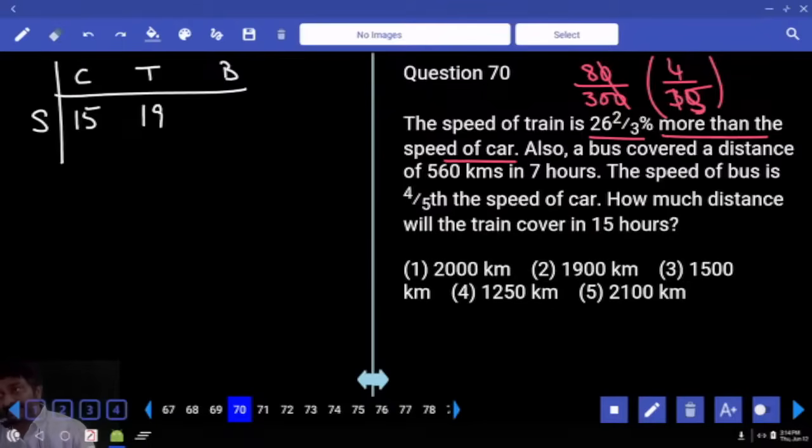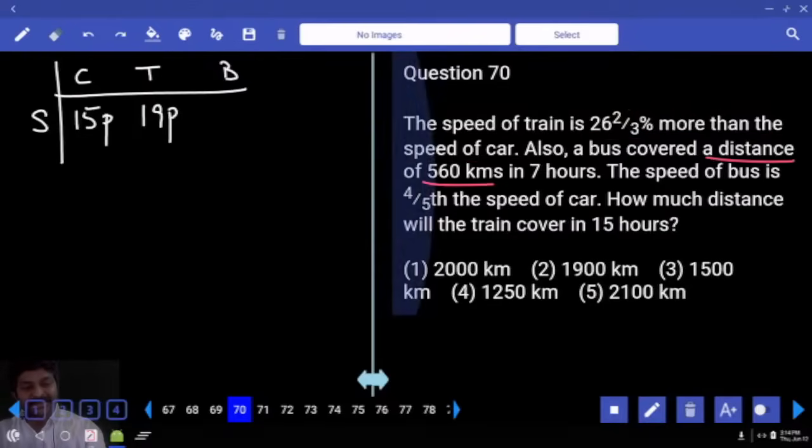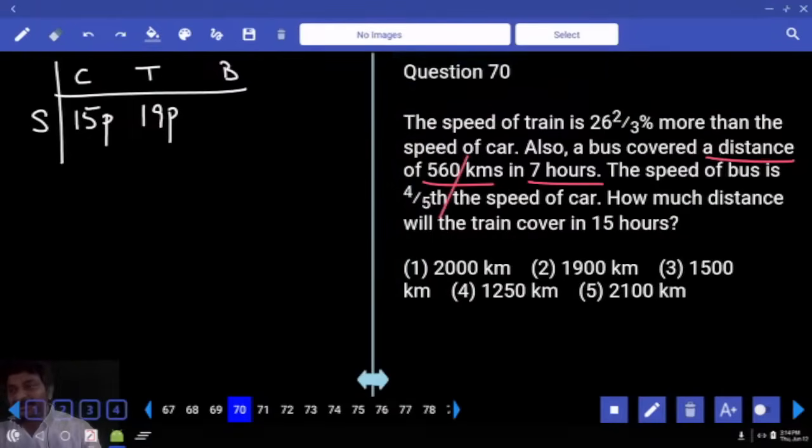They are not in terms of numbers, they are in terms of parts. The bus covered a distance of 560 kilometers in 7 hours. Then per hour, it will be divided by 7. 560 divided by 7 is 80 kilometers per hour. This is a number. The speed of the bus is 4/5 of the speed of the car.